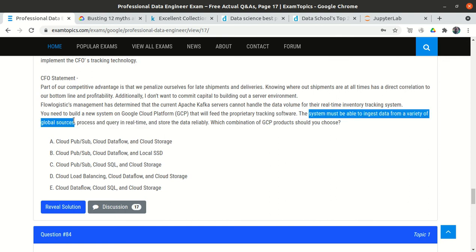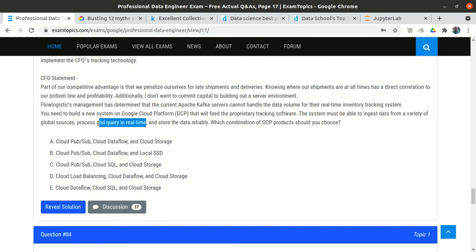Okay, the data can come from any source, and it should be real time. As soon as I see real time, only one option clicks in my mind, that is the PubSub. And we need to store the data reliably. Which combination of products will we use?